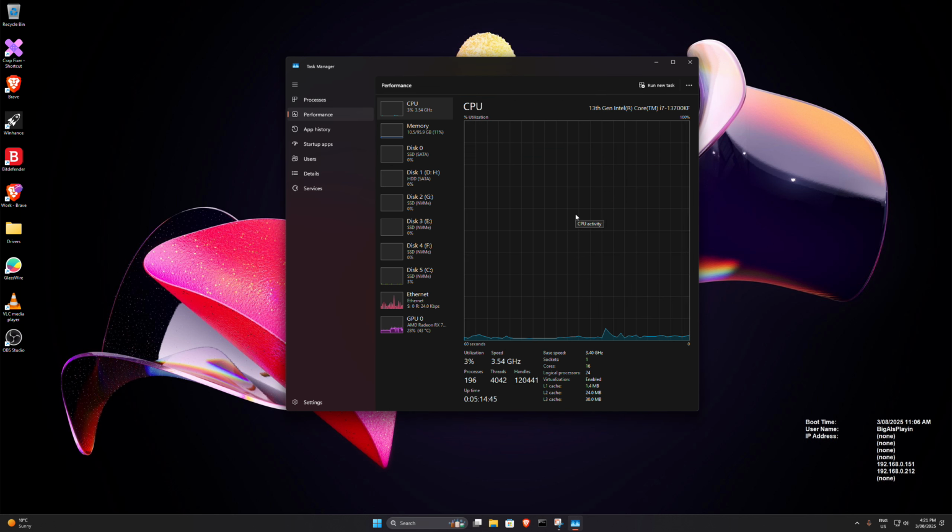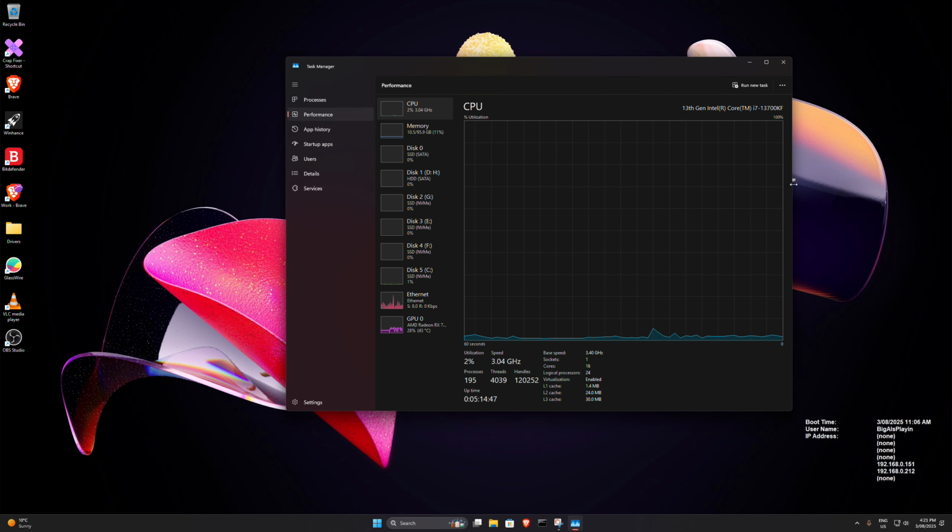Under Performance, if you leave it sitting there for a minute or two and watch it, a normal clean Windows install should have utilization of only 1 or 2%. Nothing crazy should be happening. You should not be seeing 50 or 60% utilization. If you are, there's something seriously wrong with the new install. Mine is probably more than you'll actually see. Yours will probably sit at 1 or 2%. Mine is just popping up and down a bit because there's a couple of extra apps installed on it.